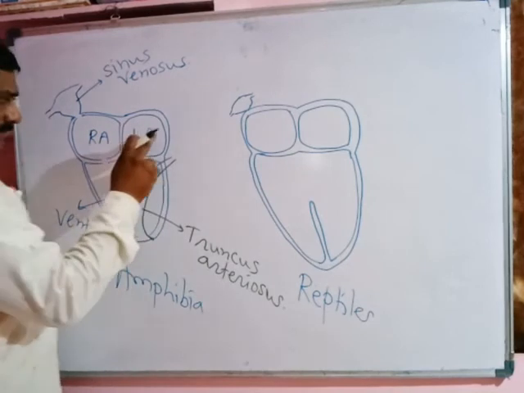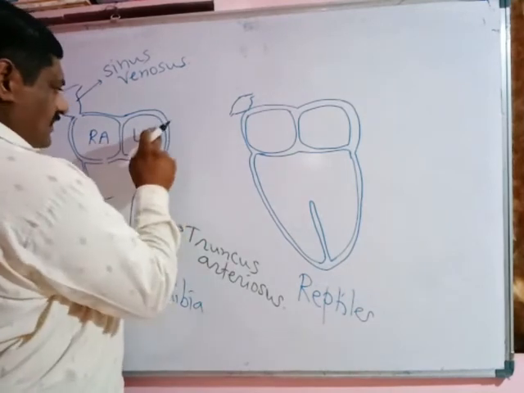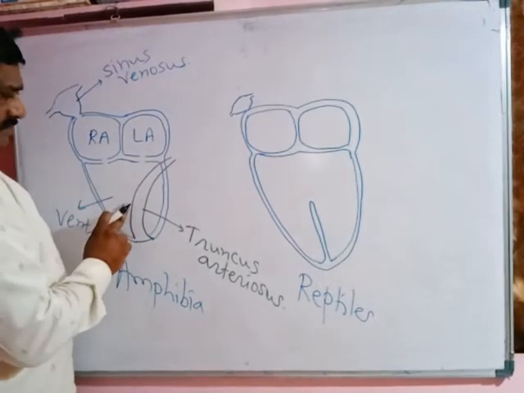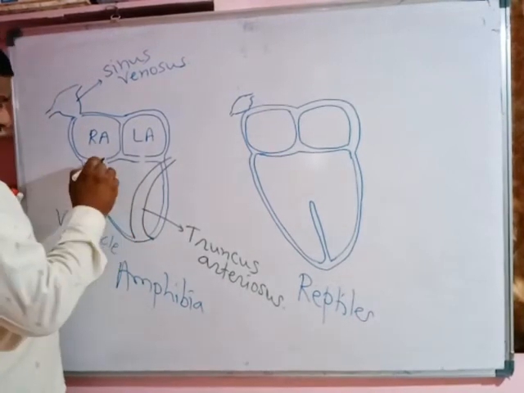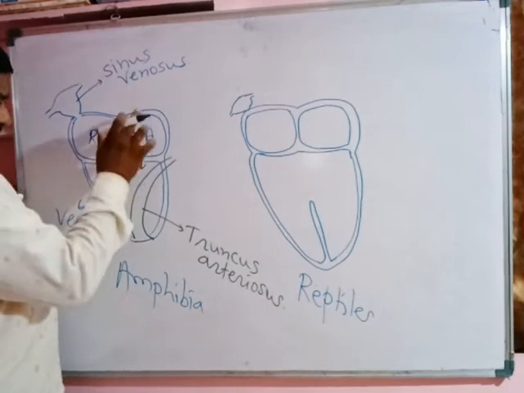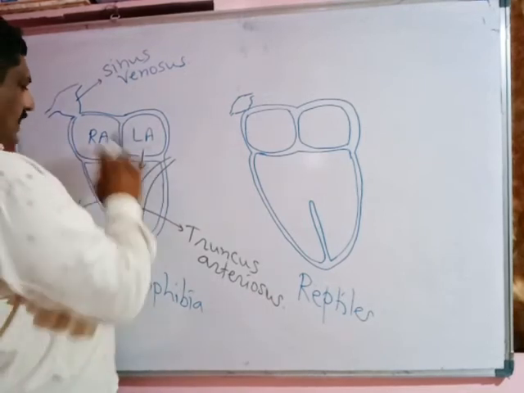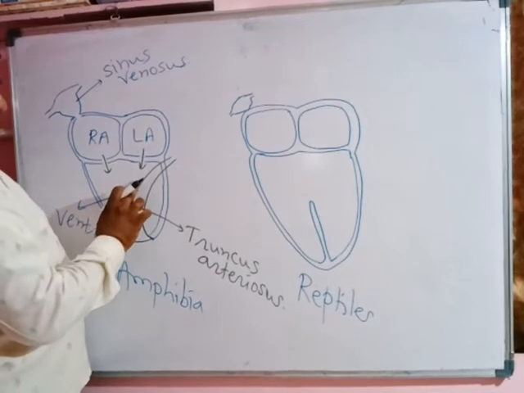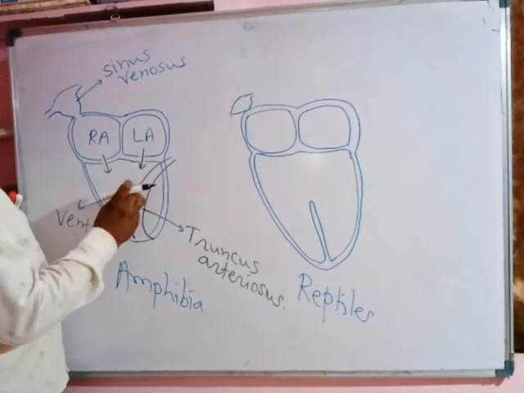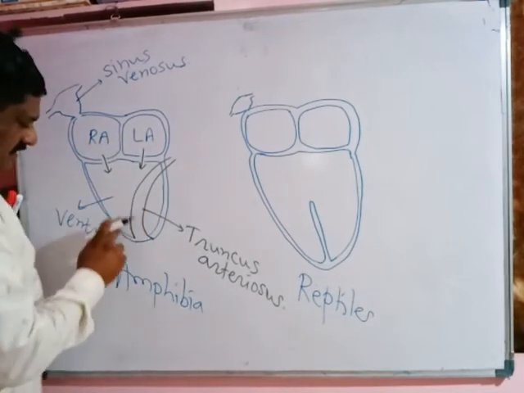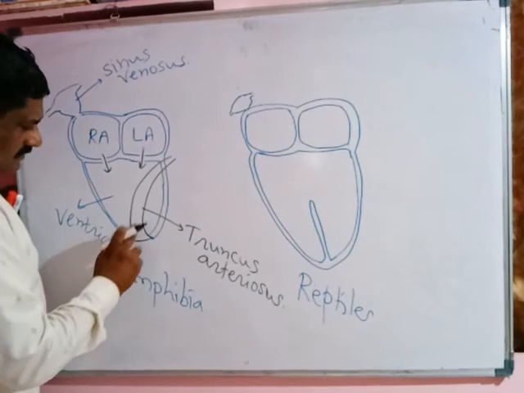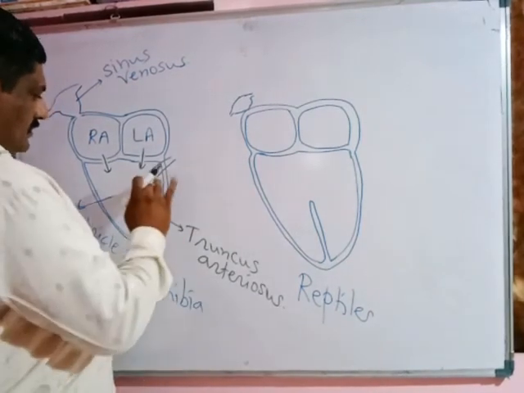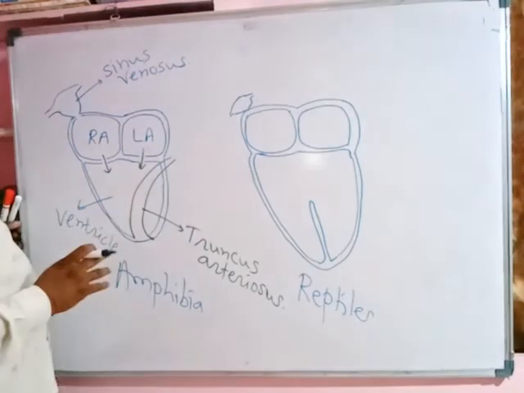At the same time, the left atrium receives blood from the lungs, which also opens into the ventricle. Right atrium and left atrium both open into the ventricle. Impure blood comes from the right atrium and pure blood from the left atrium. So together the mixed blood circulation takes place. That mixed blood from the ventricle is carried with the help of the truncus arteriosus. Here, double circulation first starts.